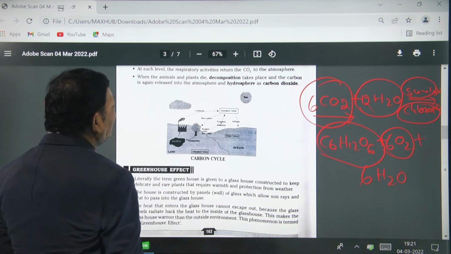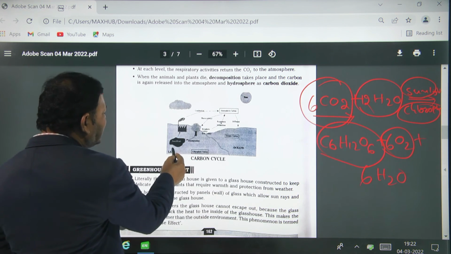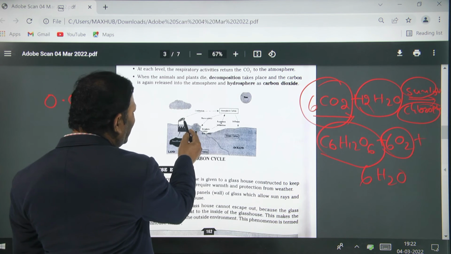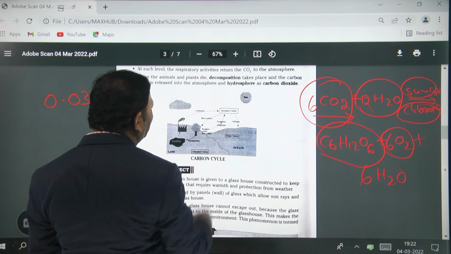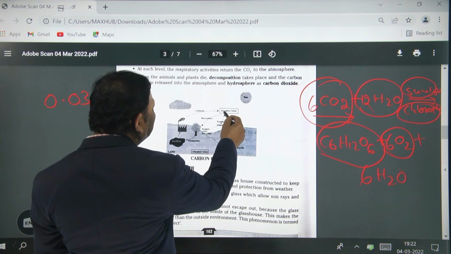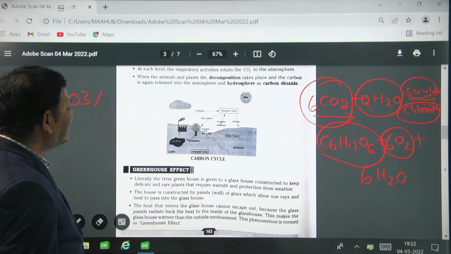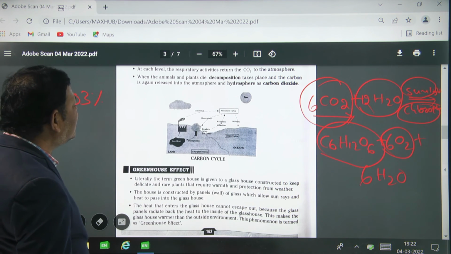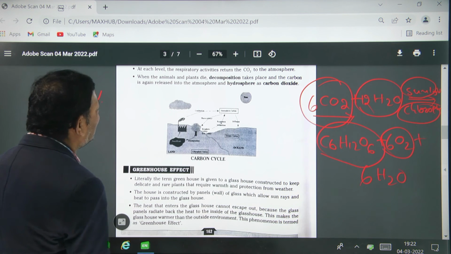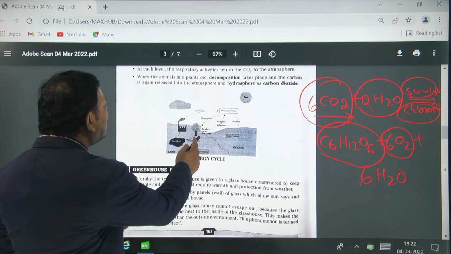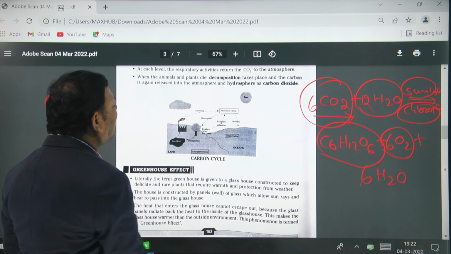So that means when fossil fuels are burnt, carbon dioxide is released into the atmosphere. Again, plants utilize it in the photosynthesis mechanism that green plants carry out. All the animals depend upon the plants.